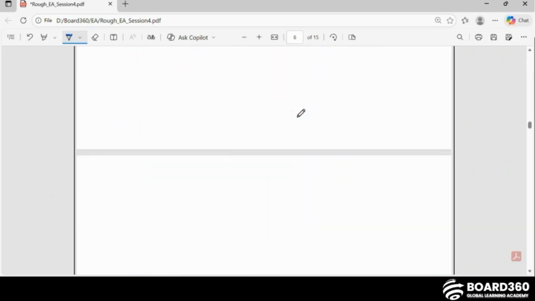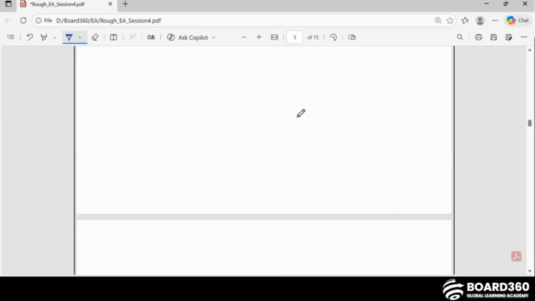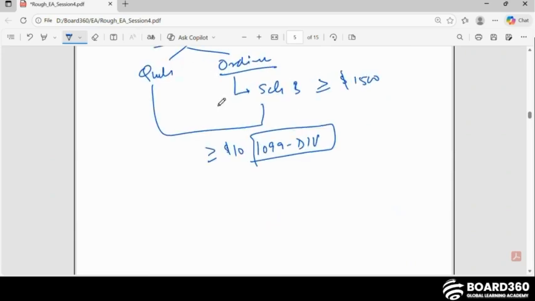Okay. So this was all for today's session. From the next session, we will start with calculating the basis. So basis of assets we will be starting.